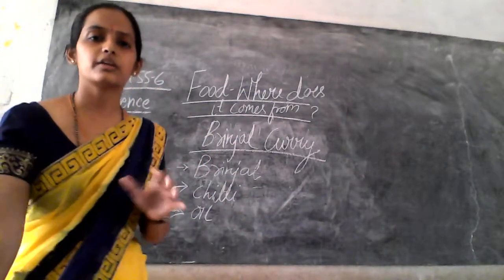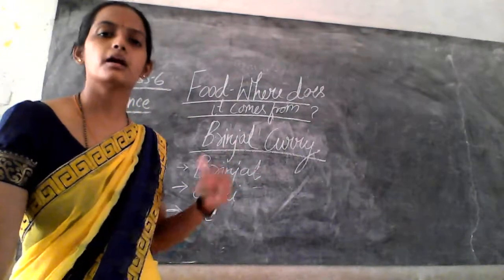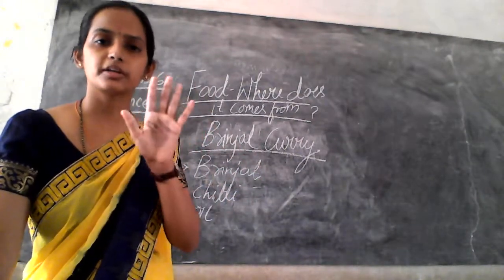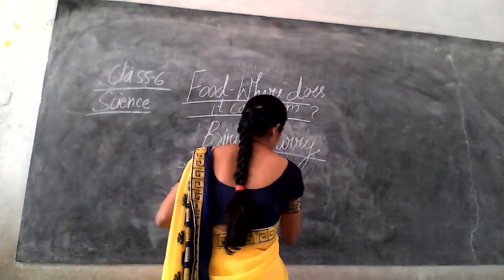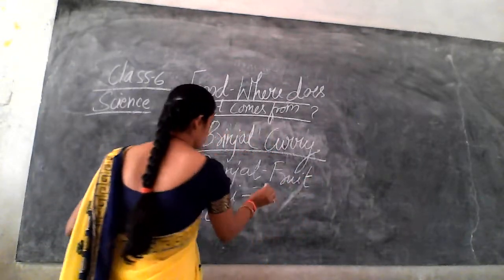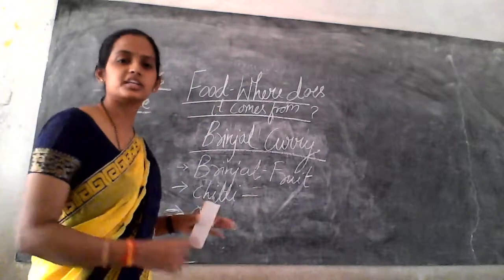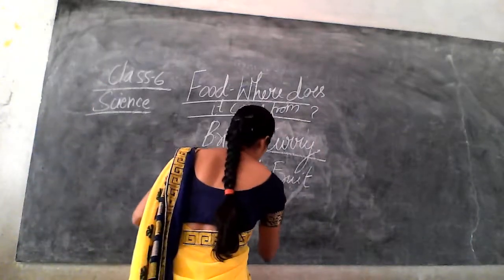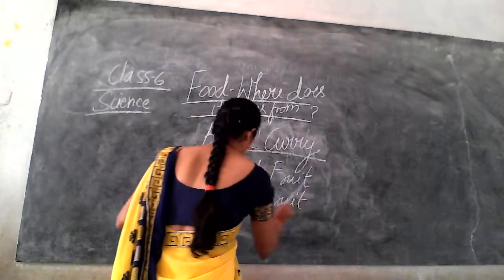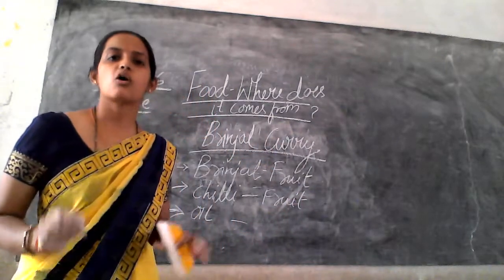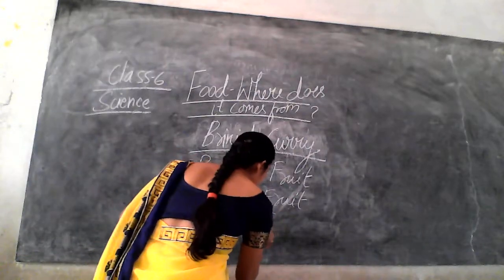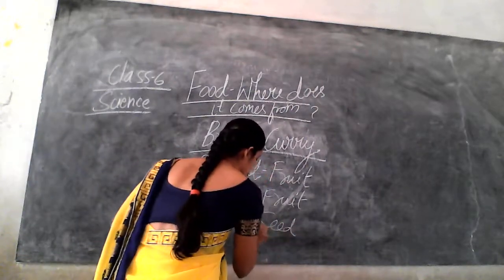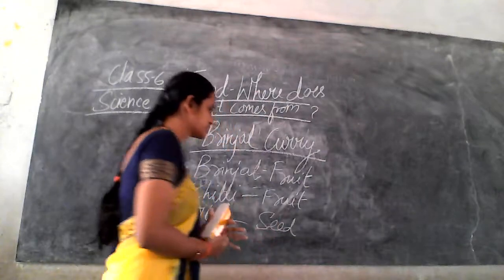Usually we say it is a vegetable, but it is a fruit of a particular plant. What about chili? It is a fruit part only. What about the oil? Oil usually we get from the seeds of the plant. So, it is a seed. So the oil we get is from the seeds.